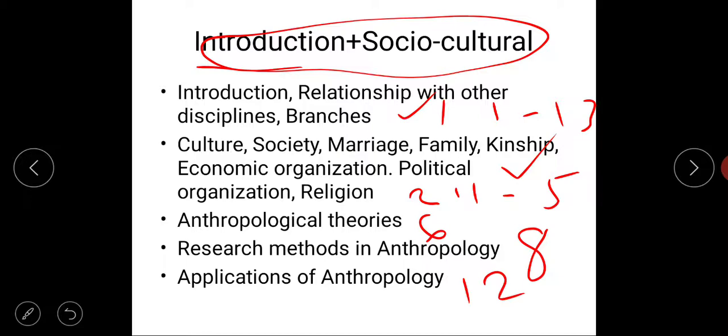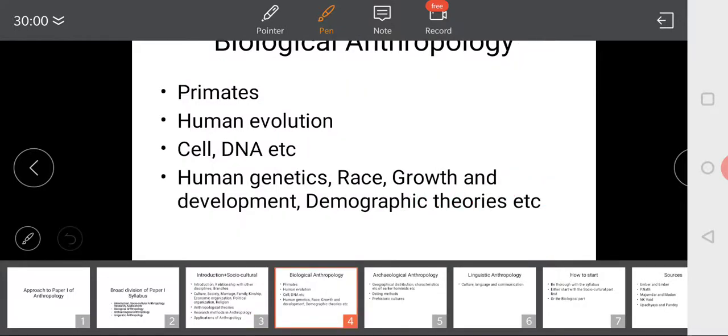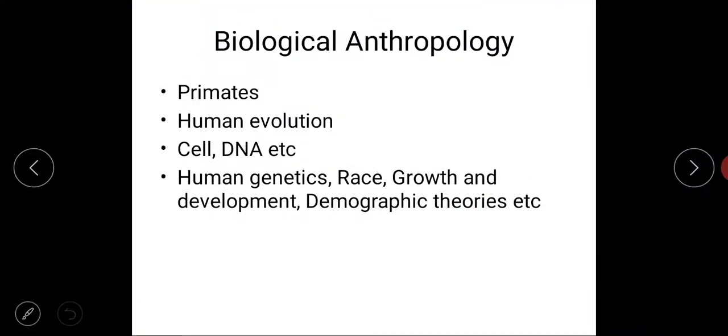Now what you will notice in the syllabus is that after topics 1.1 to 1.3, the next topic from the socio-cultural part was 2.1. It wasn't 1.4, 1.5. That is covered in the biological anthropology part of the syllabus.